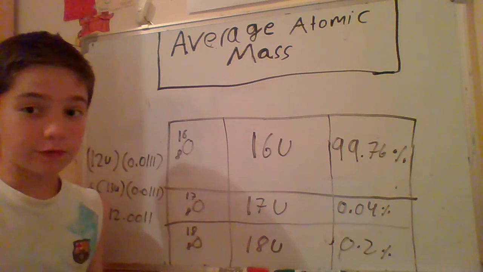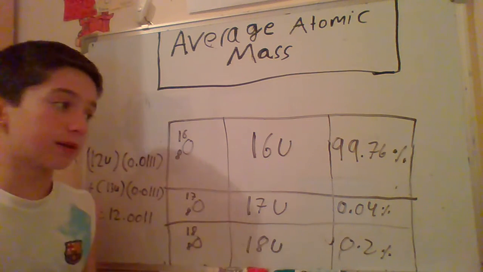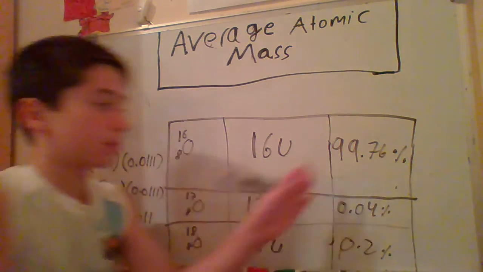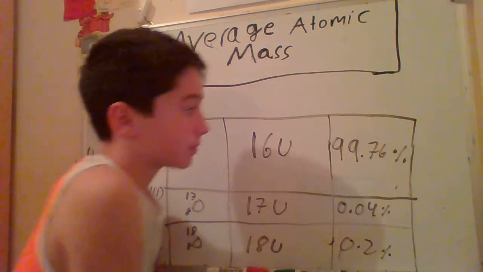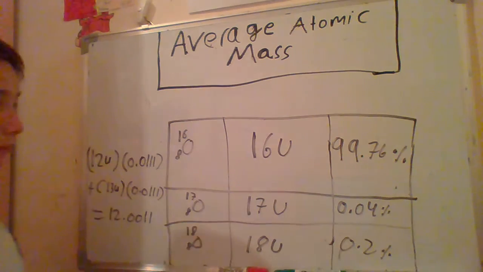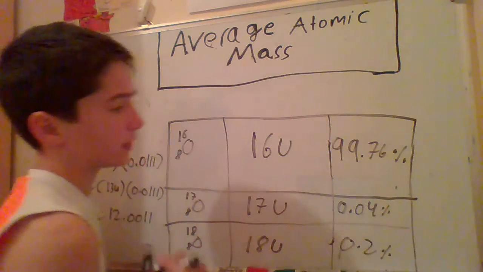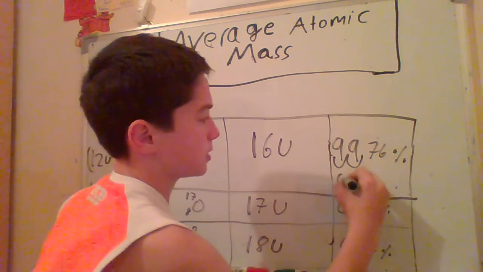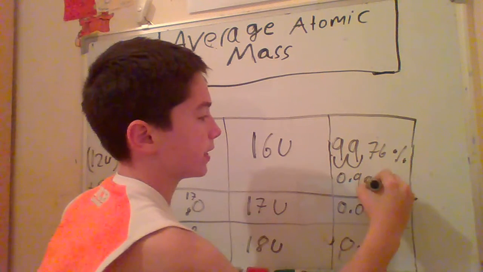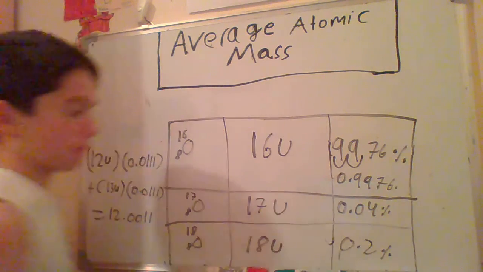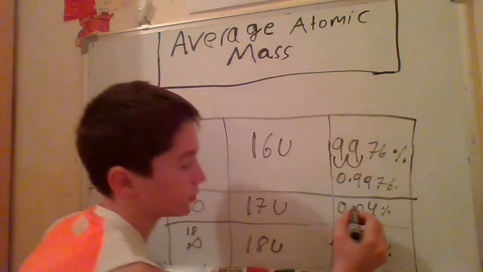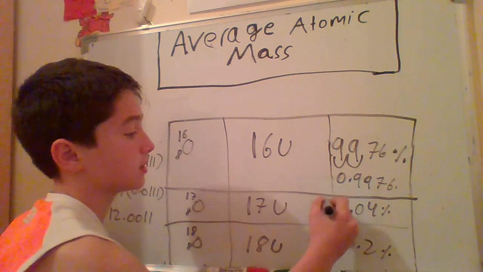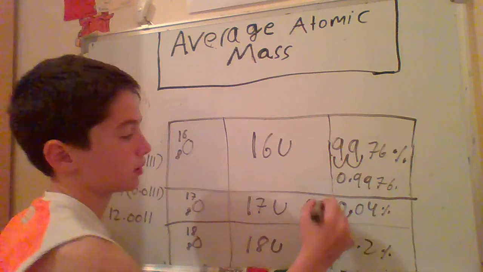The decimal fraction by dividing by 100. 99.76 divided by 100, by moving the decimal point 2 decimal places, we get 0.9976. Then 0.04 divided by 100, move the decimal point 2 decimal places, this is the number.